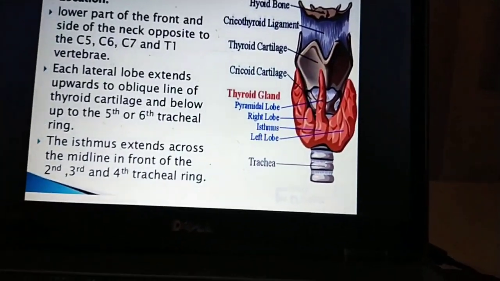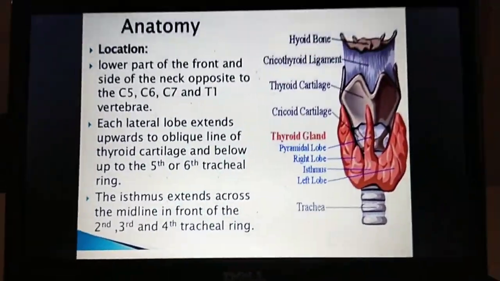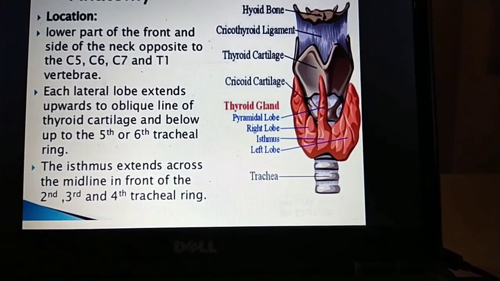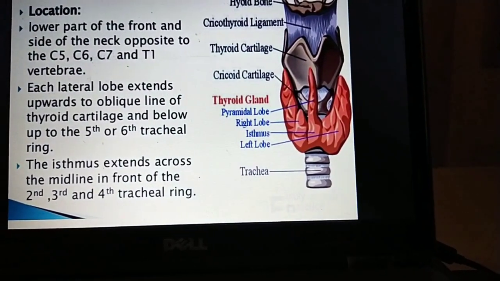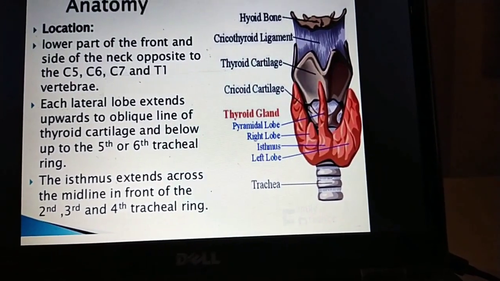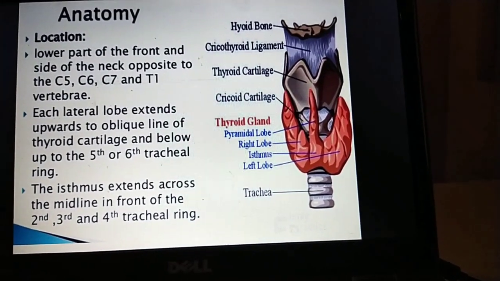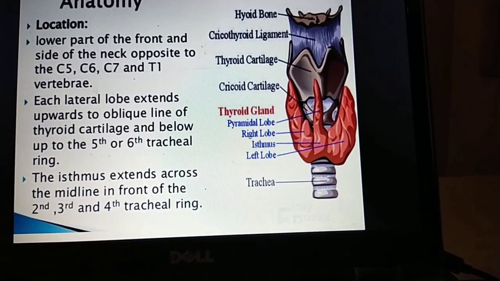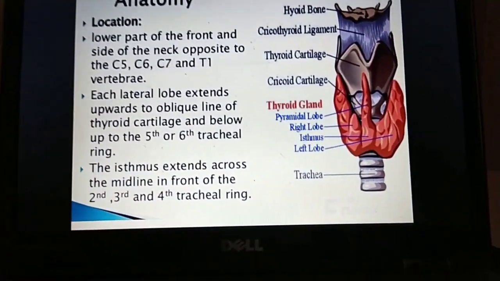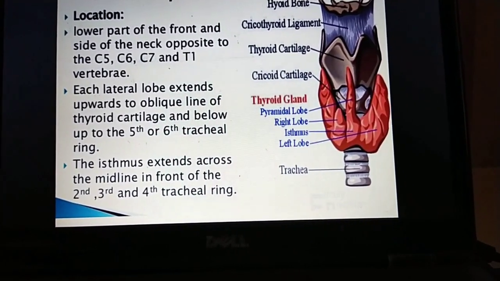Now the location or position of the thyroid gland. In general, the thyroid gland is present in the lower part of the front of the neck, just below the Adam's apple. It is present opposite to the C5 to T1 vertebrae, or you can also say it extends from the midpoint of the thyroid cartilage to the sixth tracheal ring.